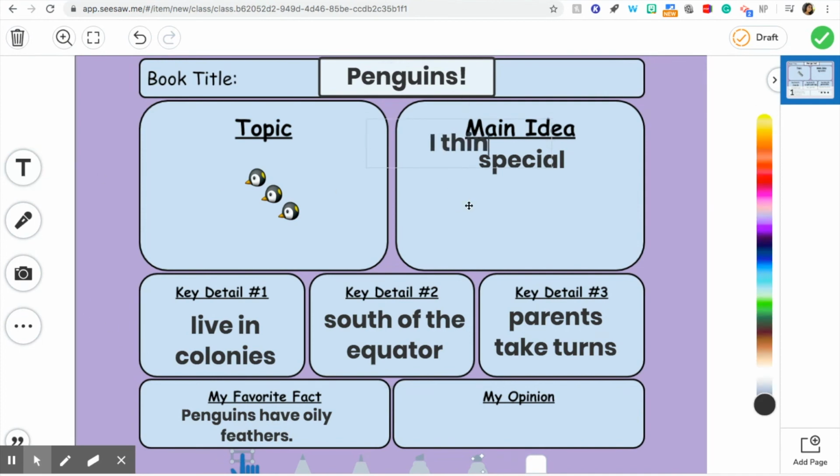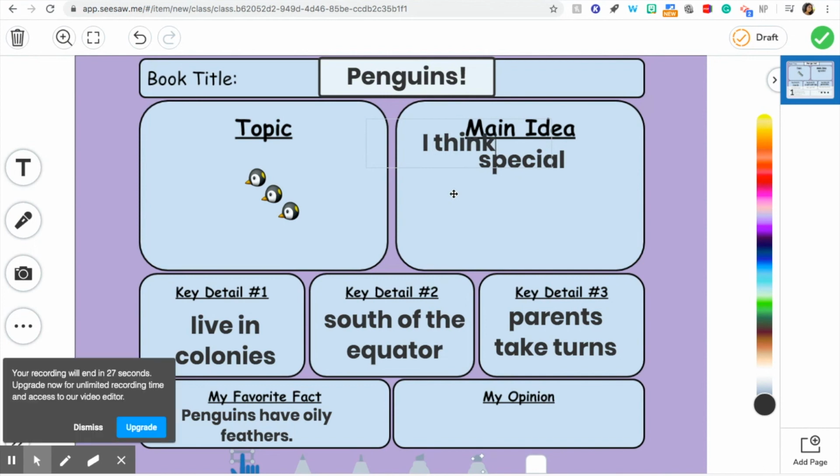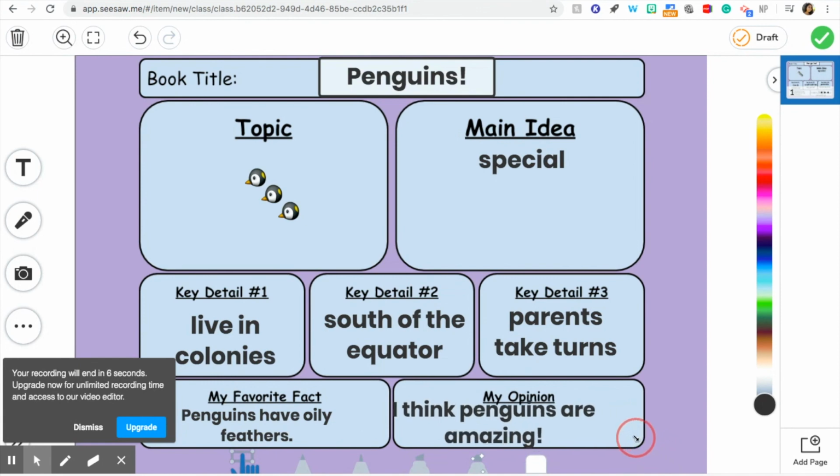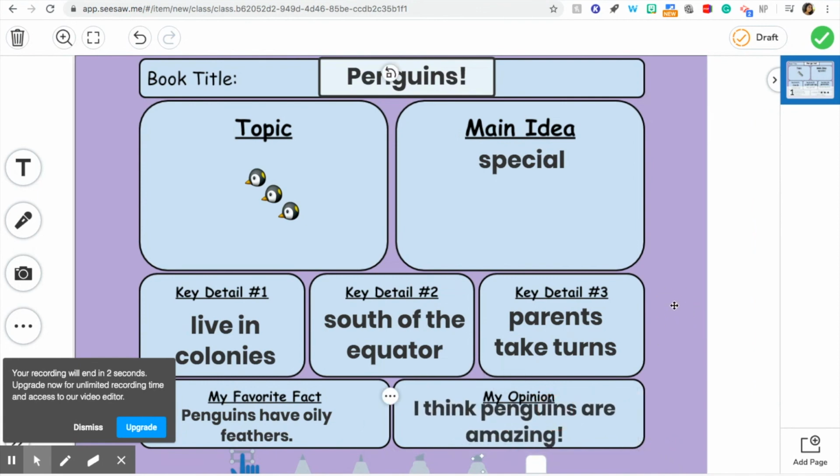I think, and remember, your opinion is what you think, what you feel, or what you like about a topic, or even what you maybe don't like about a topic. But I like penguins, so I'm going to write, I think penguins are amazing! Exclamation point. I can make that fit and go in my box. So I'm ready to talk about my answers, and I'm done filling out my sheet.